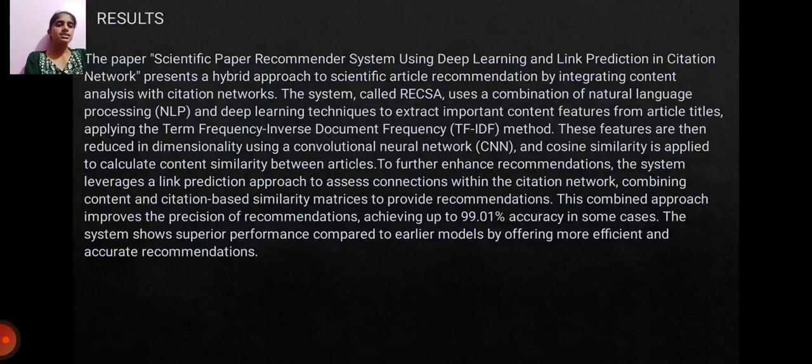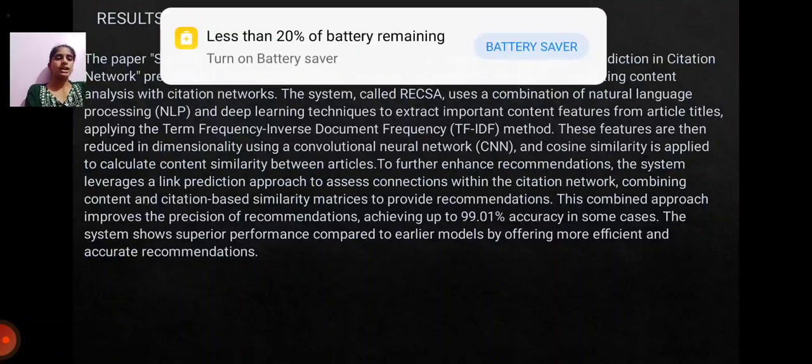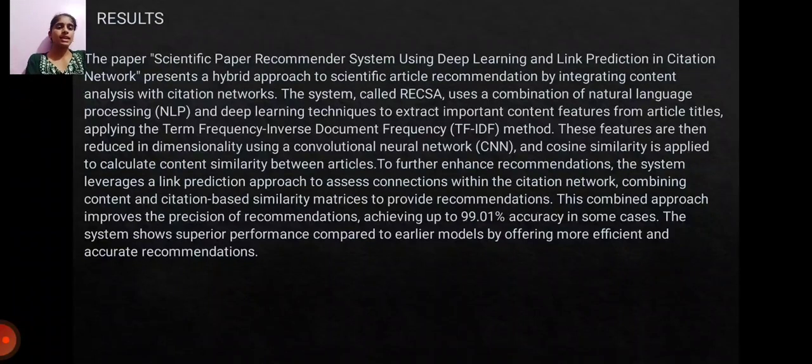To further enhance recommendation, the system leverages a link prediction approach to assess connections within the citation network, combining content and citation based similarity matrices to provide recommendations. This combined approach improves the precision of recommendation, achieving up to 99.01% accuracy in some cases. The system shows superior performance compared to earlier models by offering more efficient and accurate recommendations.